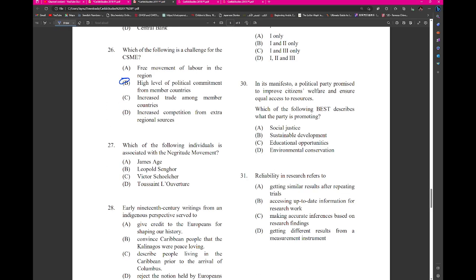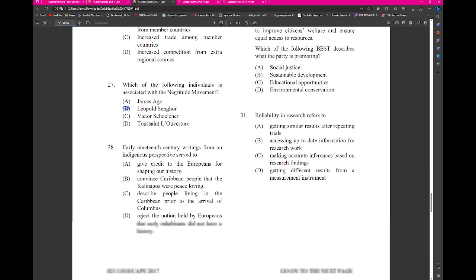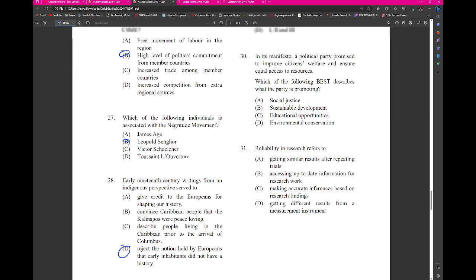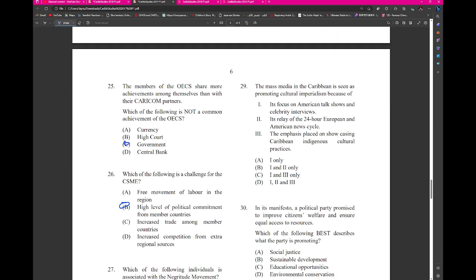Which of the following individuals is associated with negative movement? This would be Leopold Senghor. 28. Early 19th century writings from an indigenous perspective reject the notion by Europeans that early inhabitants did not have a history. Right?